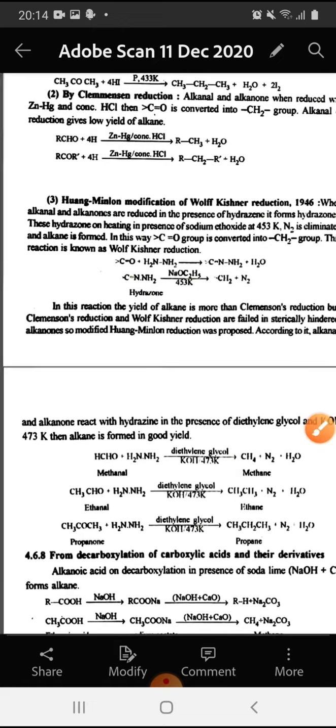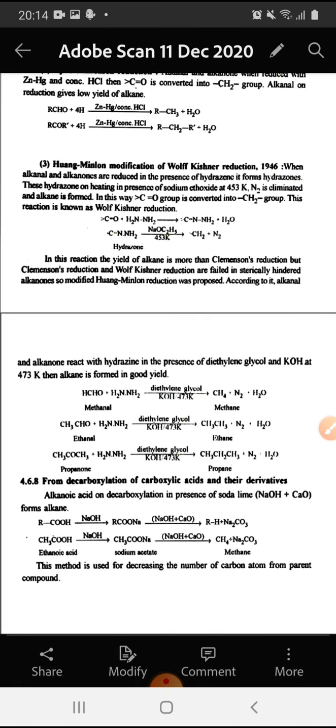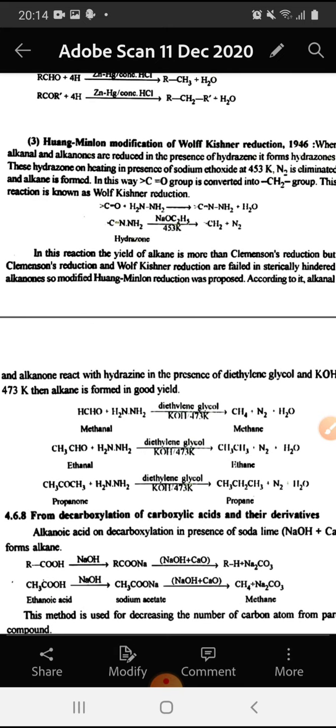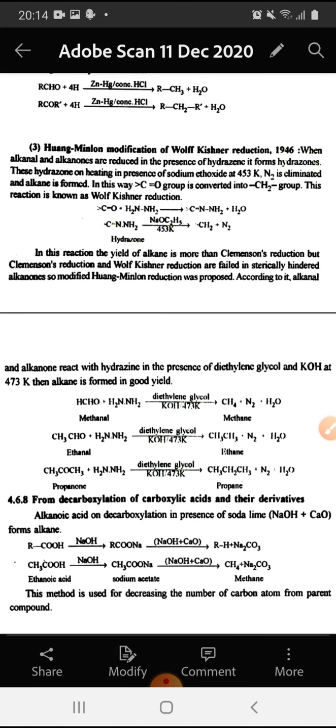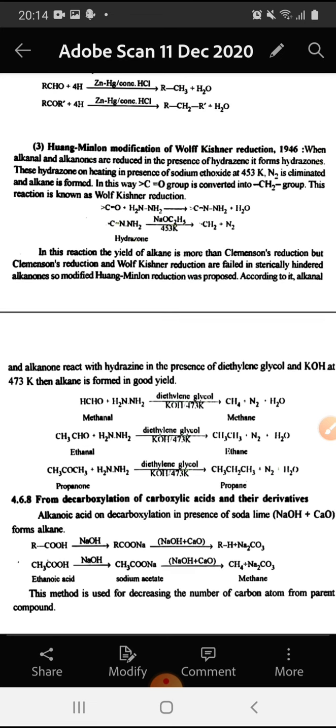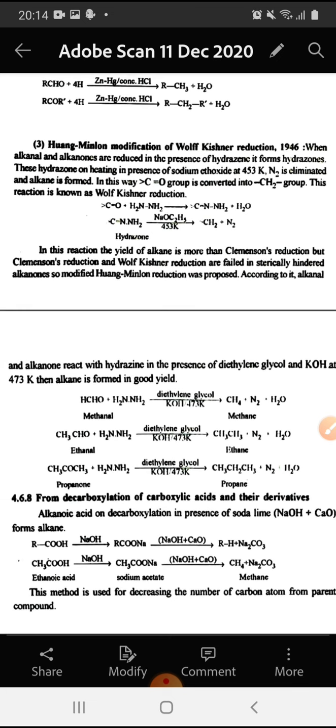In this reaction, the yield of alkane is more than in Clemmensen reduction, but Clemmensen reduction and Wolff-Kishner reduction fail in sterically hindered ketones, so modified Huang-Minlon reduction was prepared according to it.